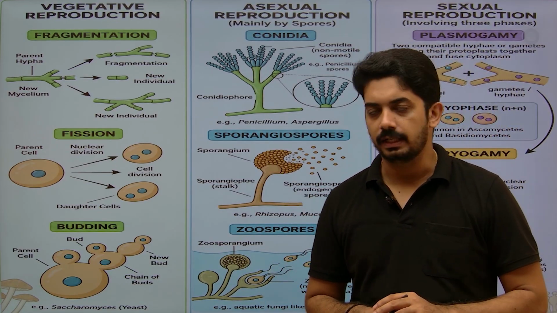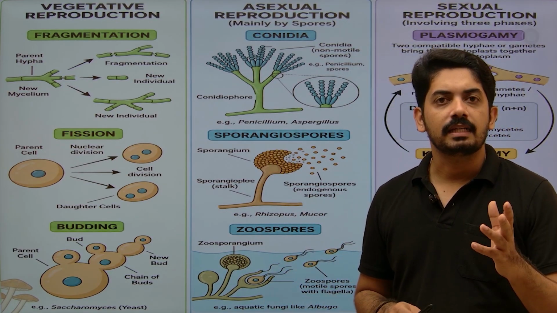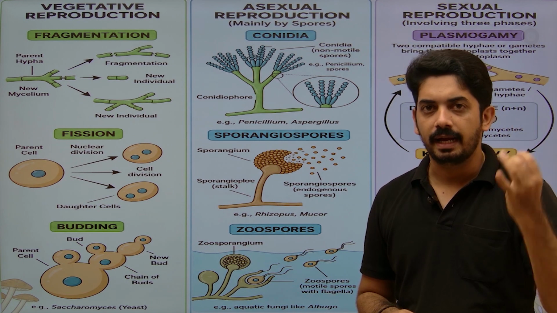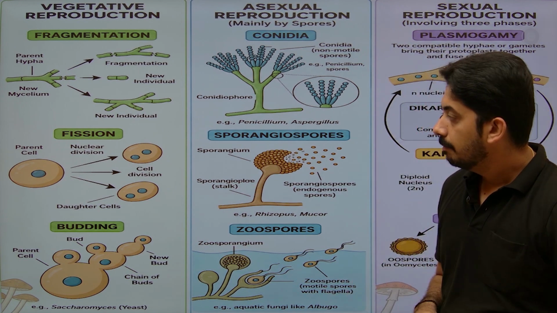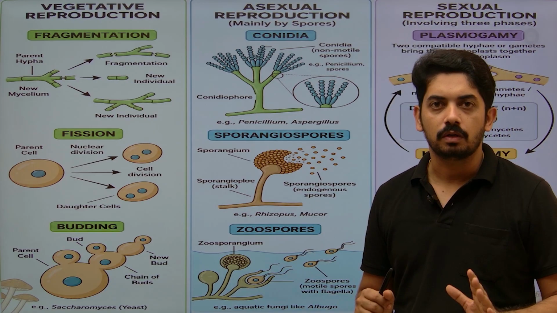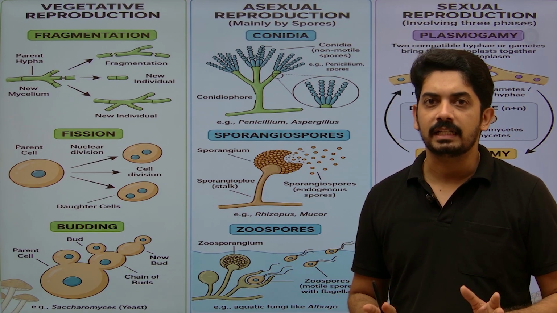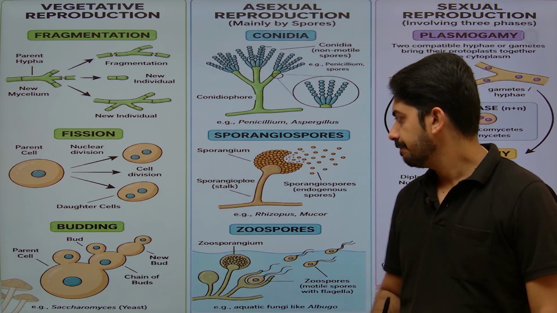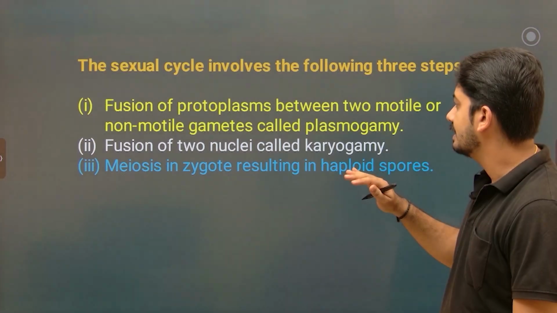Okay, so which are the steps? Plasmogamy, karyogamy, and zygotic meiosis. But there are some exceptions. That is where we are going to focus on: how it takes place, where it takes place, and what is the speciality. Now moving on to the next slide.